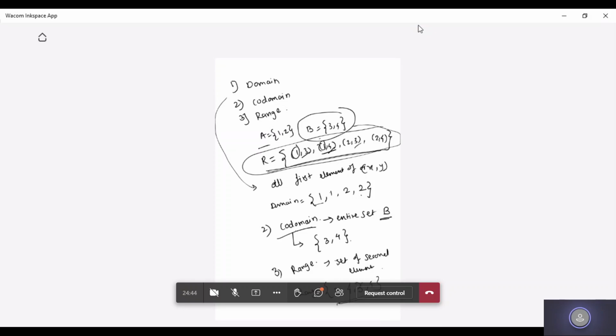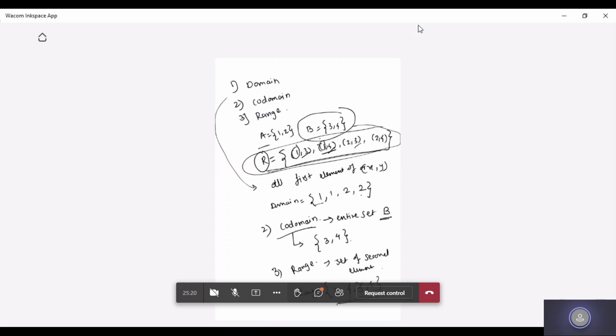So what is important? For domain, you have to remember all first elements of the given ordered pairs. Whatever ordered pairs they have given, you have to pick the first element and put it in the domain. Codomain: the entire set B is the codomain for the given relation. And for the range, you have to pick the second element from each and every ordered pair for the given R, and then form the range. I hope you have got the definitions of domain, codomain, and range.